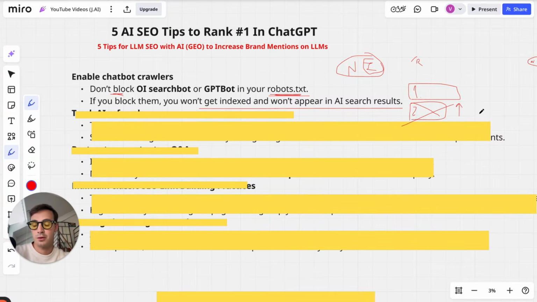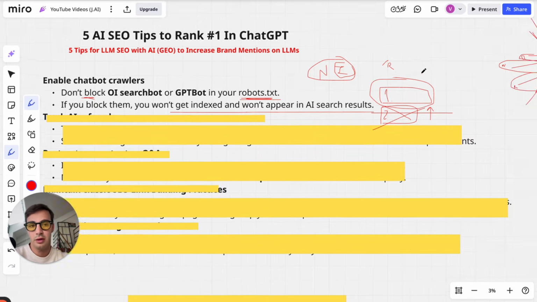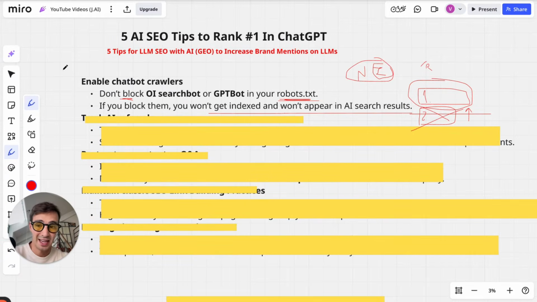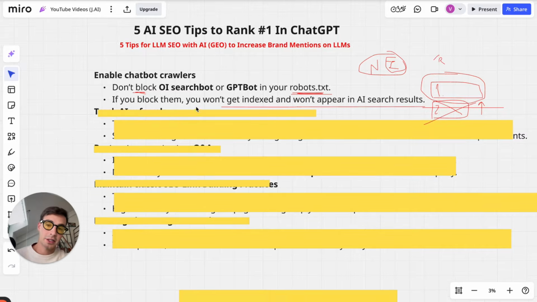Don't think that your server costs are going to be high. They're not going to be high. I mean, it doesn't matter. Most likely, it's not going to be that many bots. Your site is most likely small. And don't worry about stolen content, right? These guys will always cite you back. Always. So that's the very first thing. Enable chatbot crawlers, right? That's the very first tip.